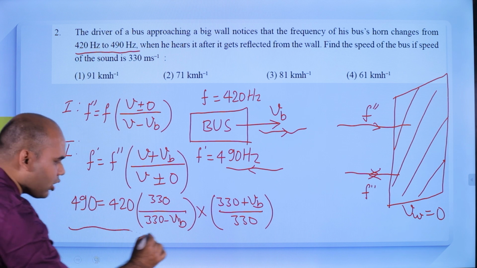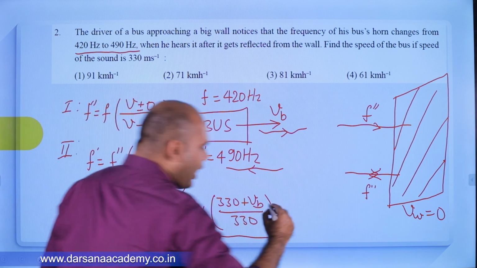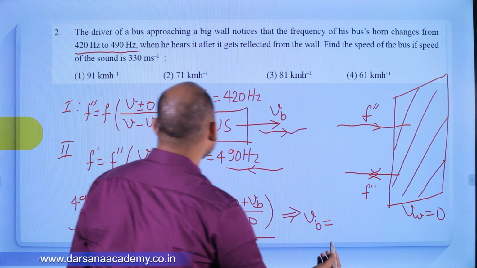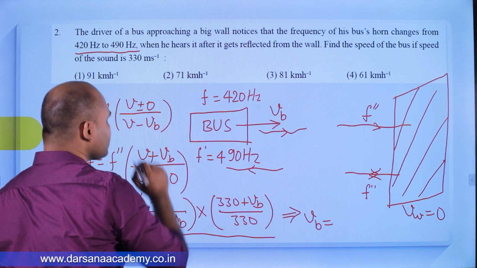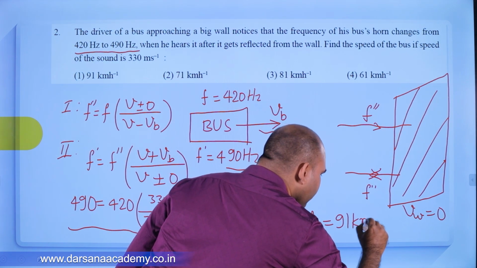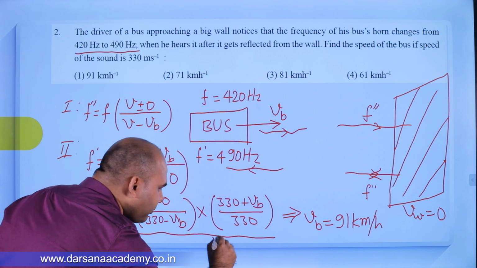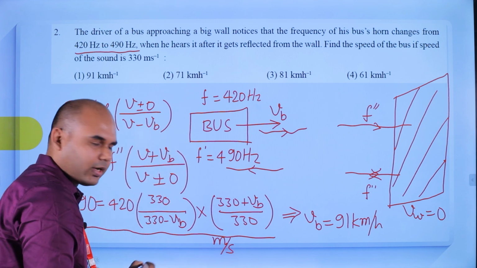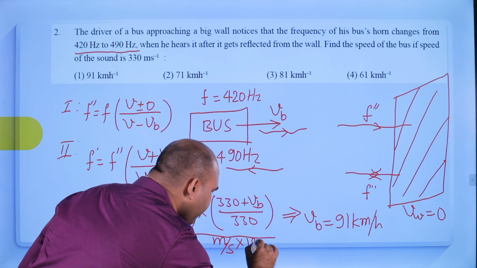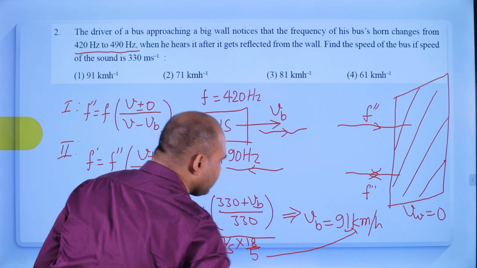So if you solve this equation, you will get the value of Vb, the velocity of the bus. You can easily calculate Vb; you will get approximately 91 kilometer per hour. Here you will get the answer in meter per second, and you have to multiply by 18 by 5, then you will get the answer in kilometer per hour.